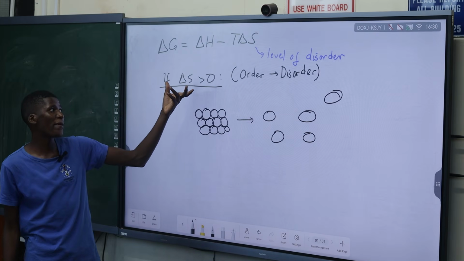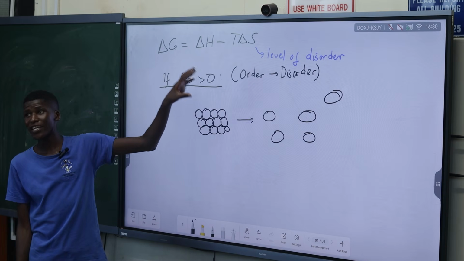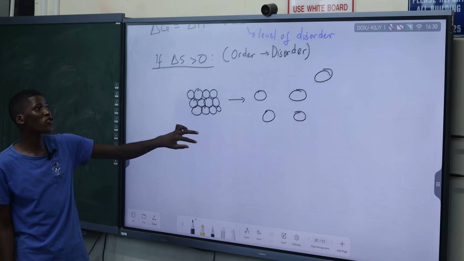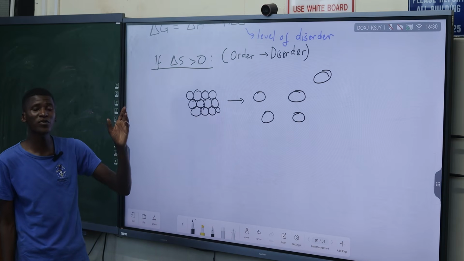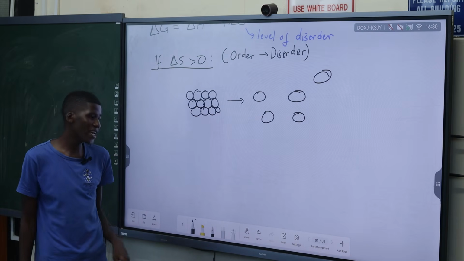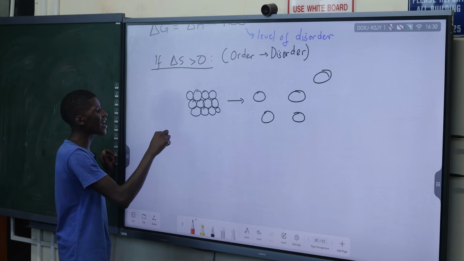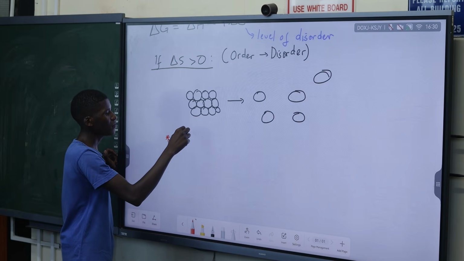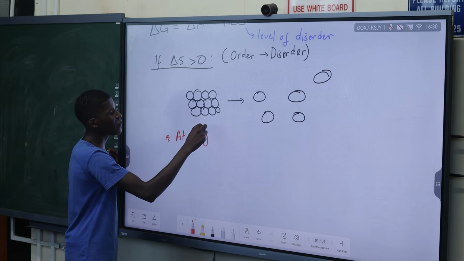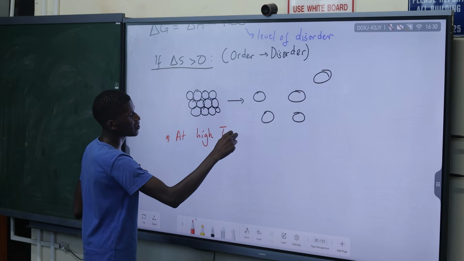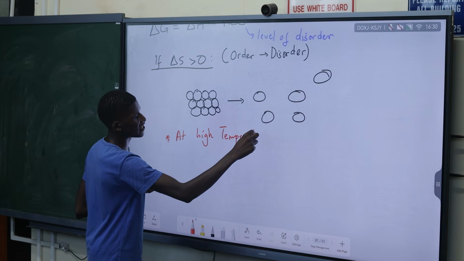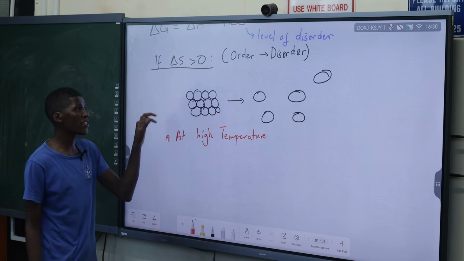So it means that mathematically the entropy is positive. So a positive entropy simply means our particles are going towards what? Towards disorder. So this means if we are having higher temperatures, so if we are having high values of the temperature, what does it mean mathematically?